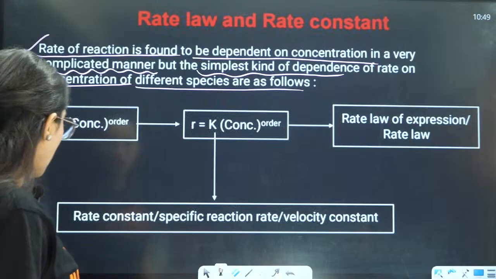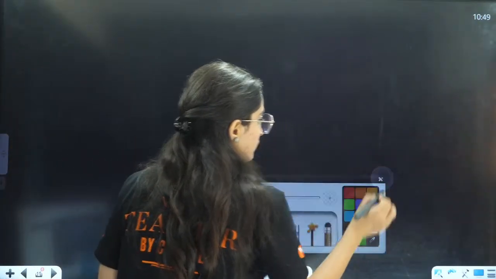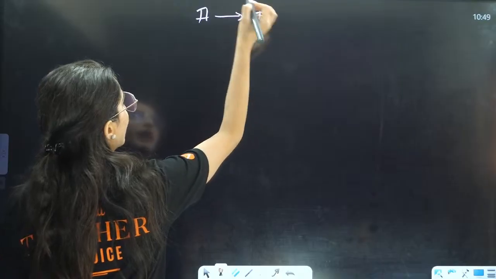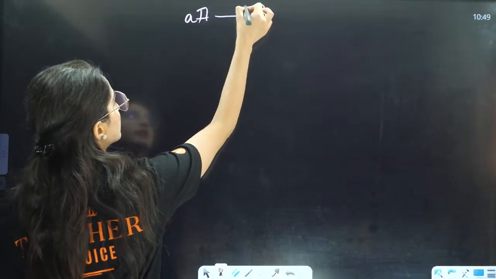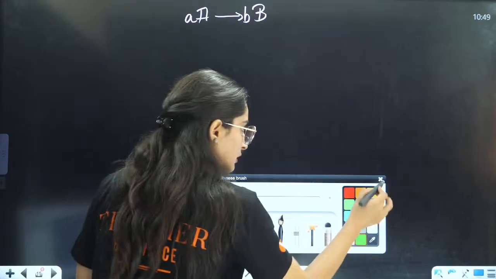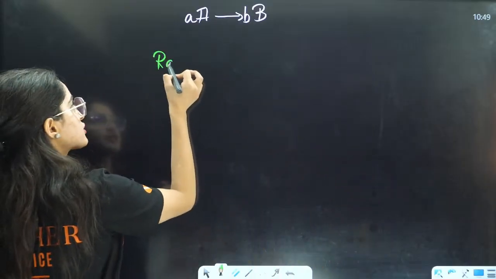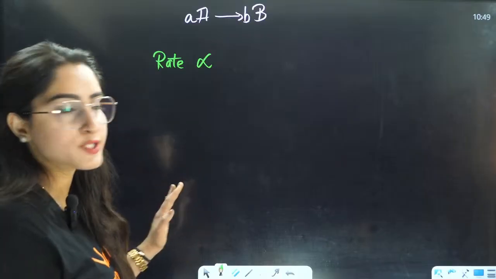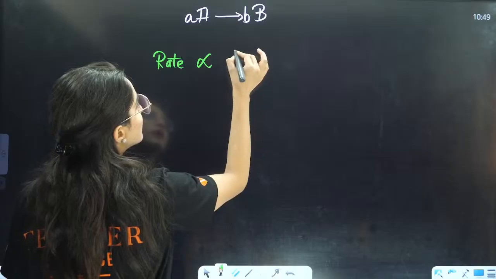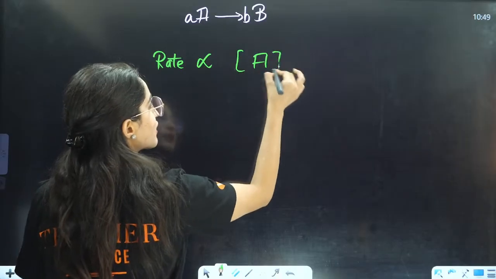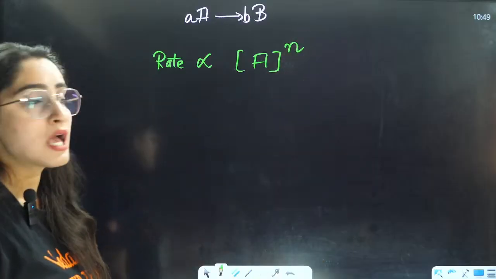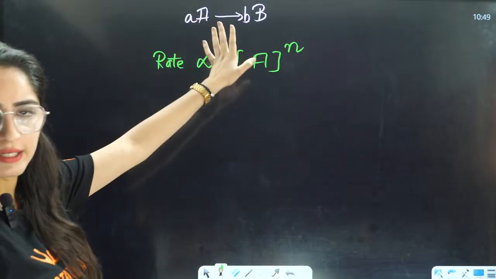So, how can you tell about the rate law expression? For example, you have a reactant and one reaction is going on, A to B. This is A, this is B. Now, by the rate law expression, the rate of the reaction is directly proportional to the reactants raised to some power, which I am calling n. It is not raised to the power of the stoichiometry.